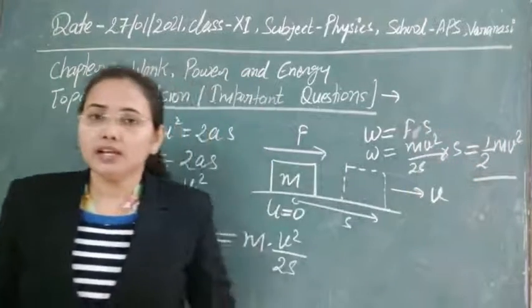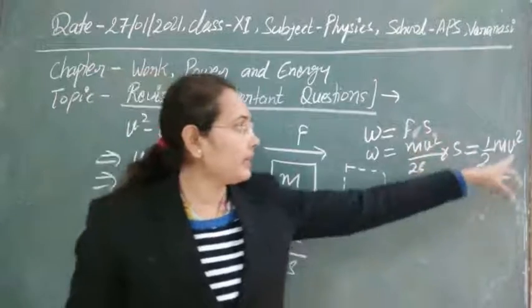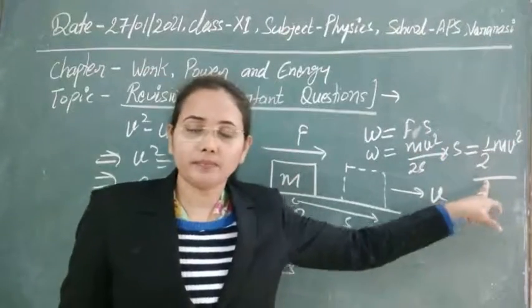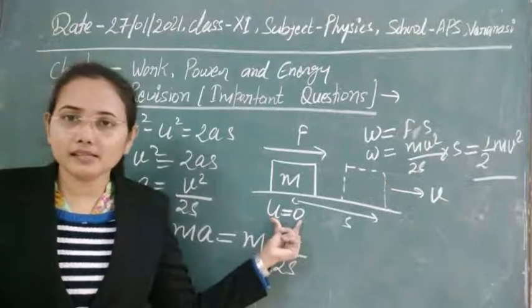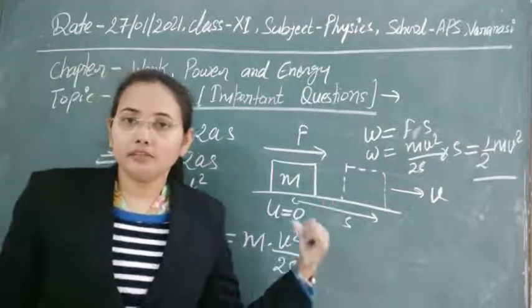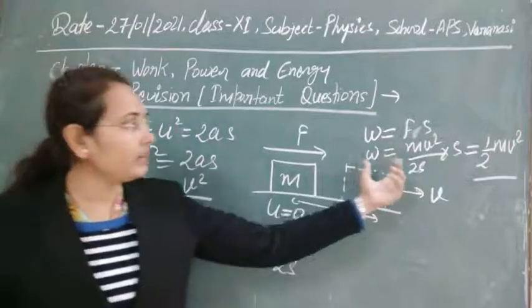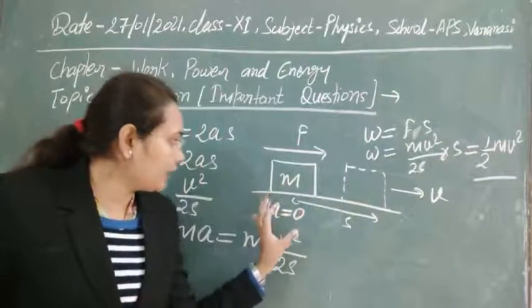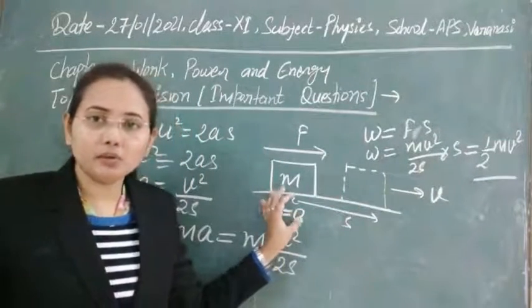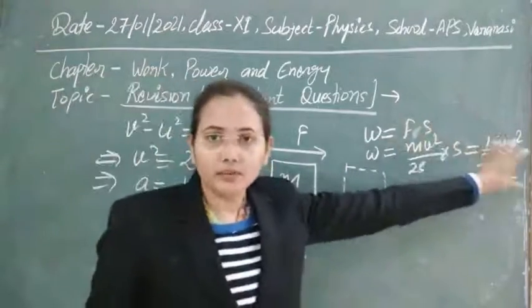Whenever a body is in motion with some velocity, it has this kinetic energy. And if the body also has some initial velocity, then we can calculate the change in kinetic energy by subtracting the initial kinetic energy, half mu square, from this value.